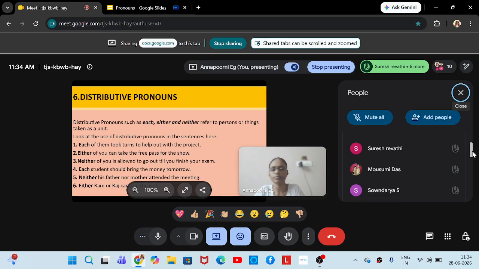Yes, ma'am. Either of you can take the free pass for the show. Either of you can take the free pass for the show. So either of you means any one of you. Either you or your friend. Either of you can take the free passes for the show. Alright. Next is for neither. We can see Sonal, you can read the example.